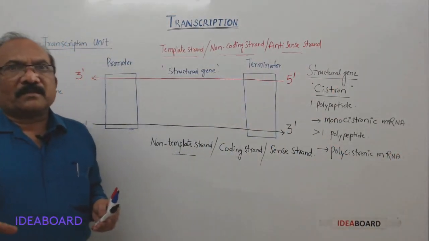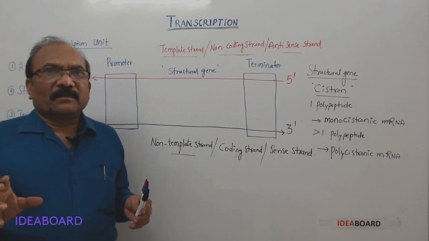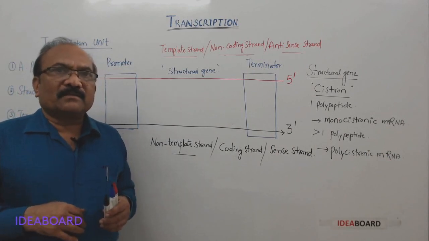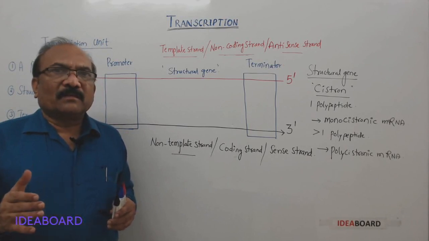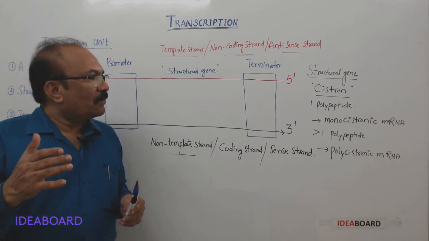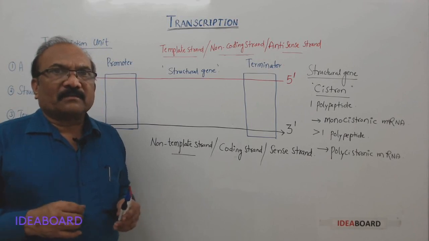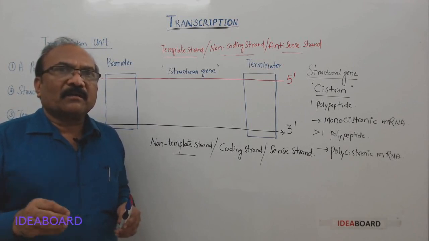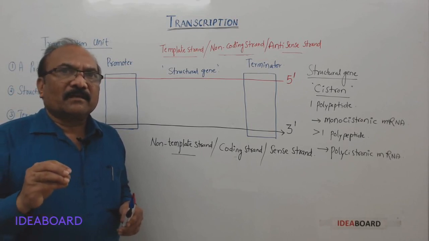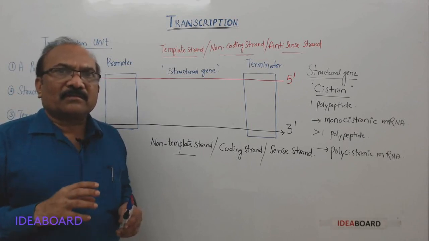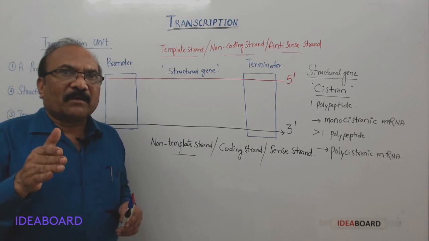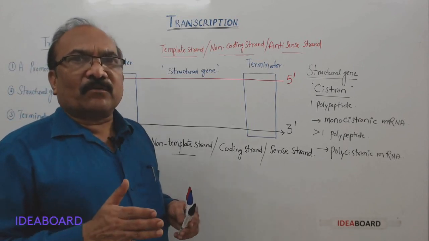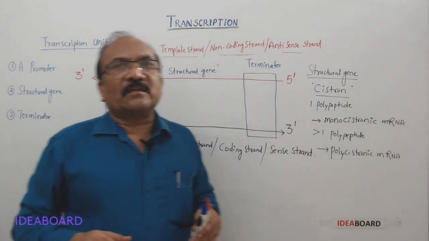I hope you're understanding. We can recognize two types of mRNAs based on that information. The mRNA carrying information for one protein is called monocistronic mRNA, common in eukaryotes, and the mRNA having information for more than one protein is called polycistronic mRNA.